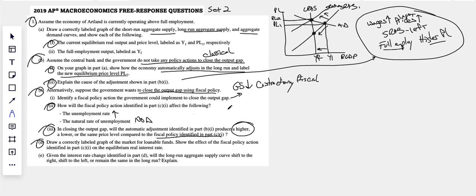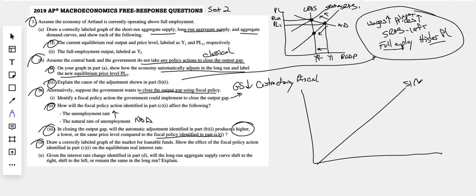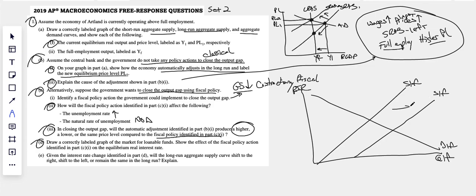All right, draw a correctly labeled graph and show the effect on the real interest rate. Supply of loanable funds, demand for loanable funds. This is the real interest rate, quantity of loanable funds on the horizontal. If government spending is going down, that implies that there's got to be more money in the banks. I choose to shift supply. You could have also decreased demand. Either one to make the real interest rate go down. Maybe IR1, IR2. And then let's make sure we fill this in correctly here. Q1, Q2. There we go.